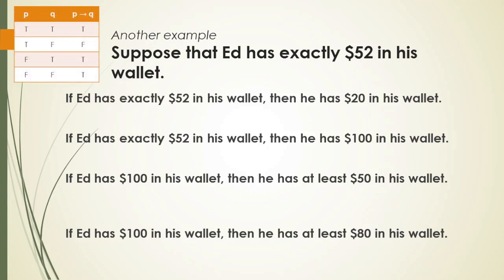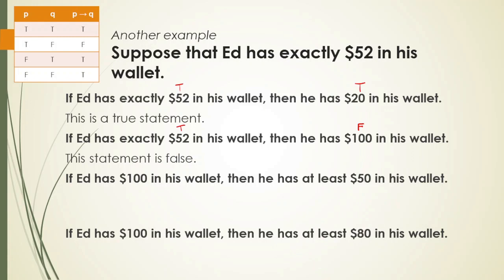So the first statement: if Ed has exactly $52 in his wallet, which is true, then he has $20 in his wallet, and that is also true. That means this statement is true. If Ed has exactly $52 in his wallet, that statement is true, then he has $100 in his wallet. The conclusion is false because Ed has only exactly $52 in his wallet. Therefore, the statement is false.